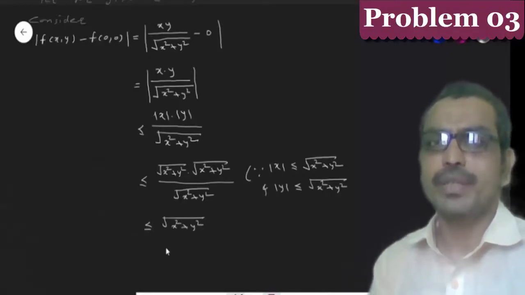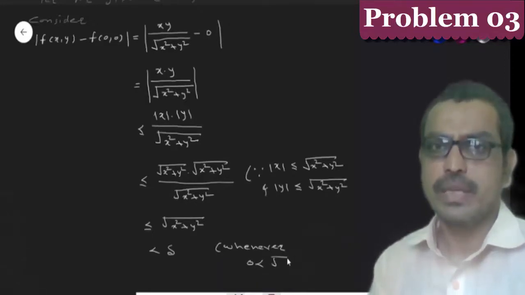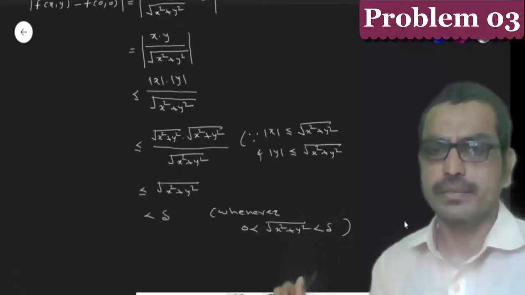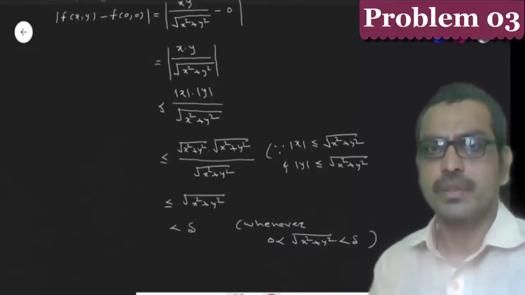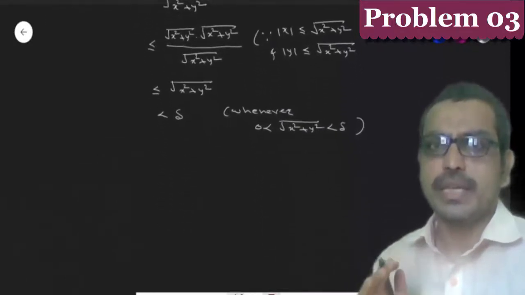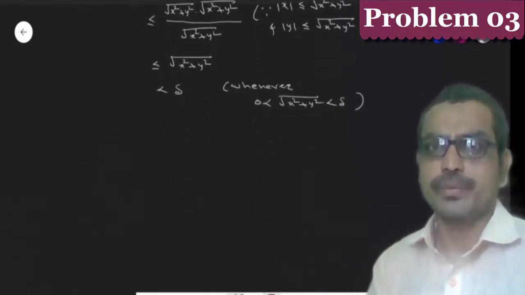But by the definition, the square root of x square plus y square is less than del. That is, whenever 0 is less than the square root of x square plus y square, which is less than del. Now we choose del equal to epsilon.